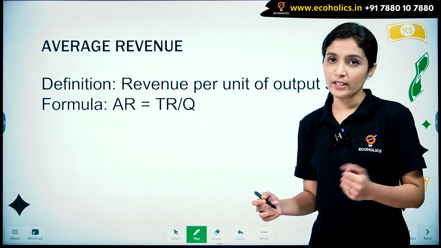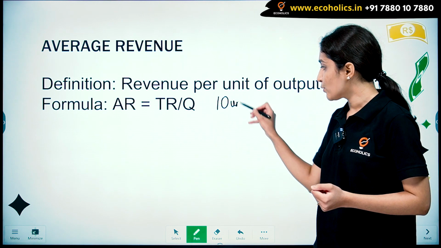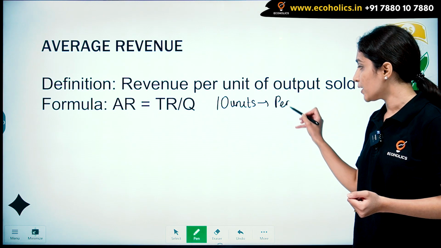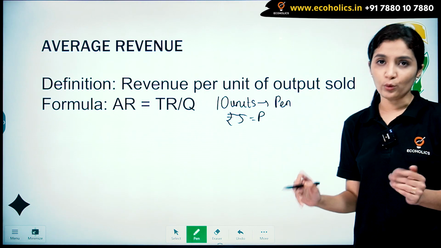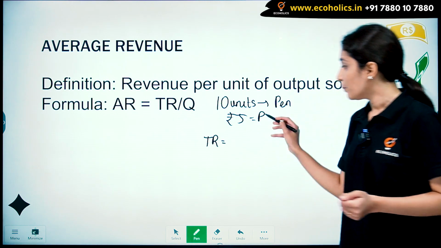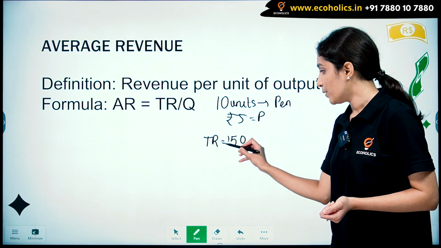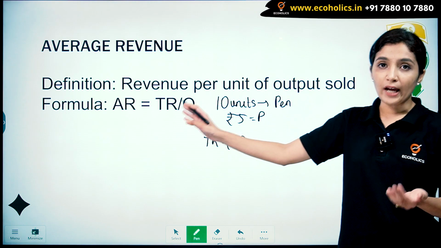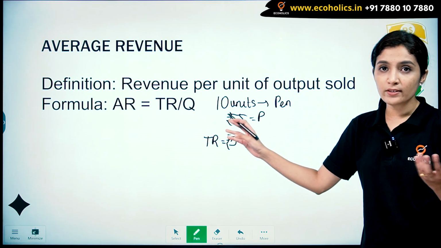Now, again taking the same example, a producer sells 10 units of pen and each pen costs rupees 5. So our total revenue was what? Our total revenue was equal to price into quantity, that is 50. So rupees 50 was our total revenue. Now, when we need to find average revenue, the formula is total revenue divided by total units sold.